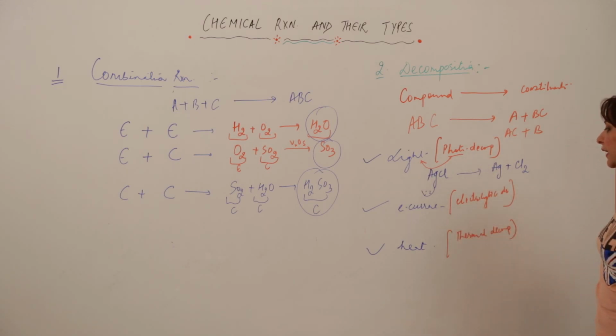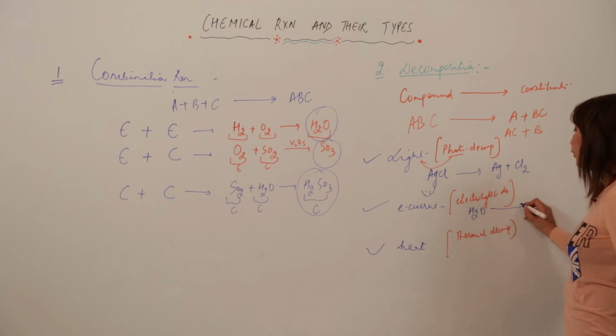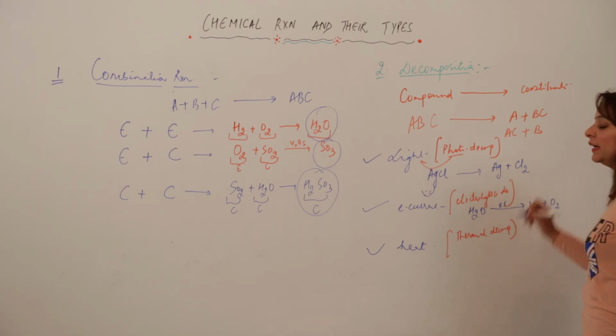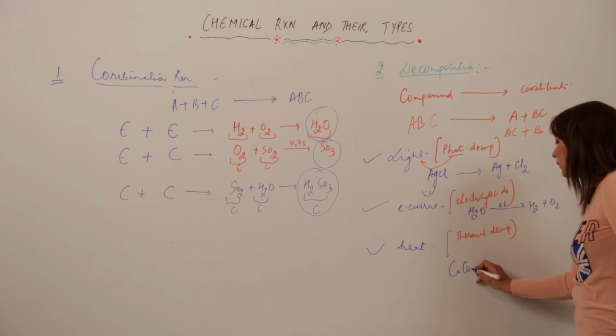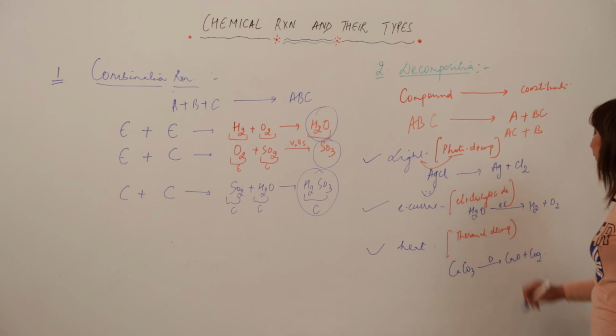And we are just taking the example of electric current. Suppose we took this example before also. When I am passing an electric current, water gets dissociated to form H2 and O2, right? And for heat, CaCO3 is being heated, it is forming CaO plus CO2.